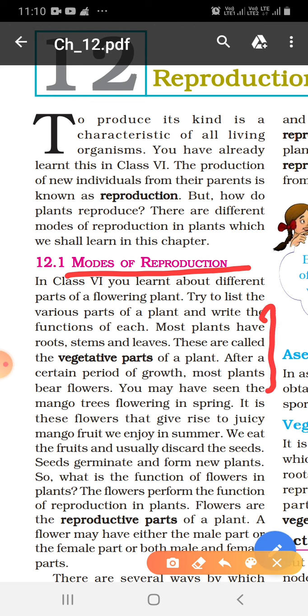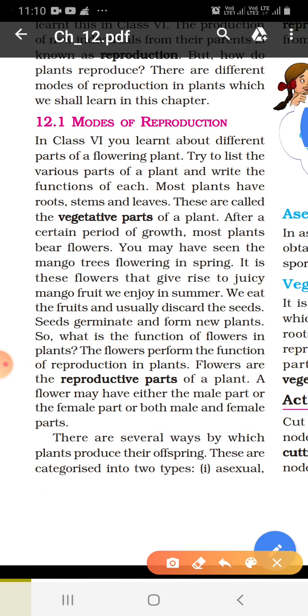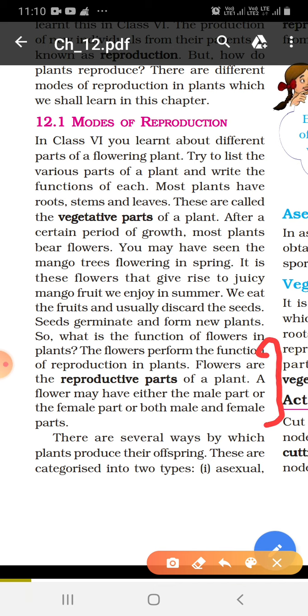Most plants have roots, stems, and leaves. These are called vegetative parts of a plant. After a certain period of growth, most plants bear flowers. Flowers are the reproductive part of a plant. A flower may have either a male part or a female part or both male and female parts.